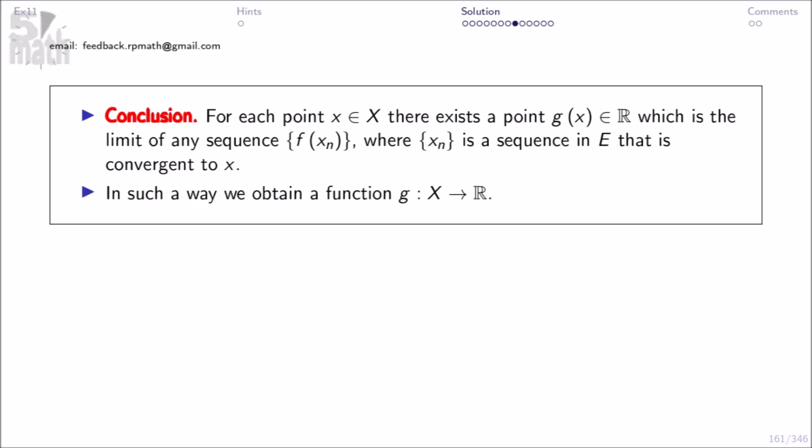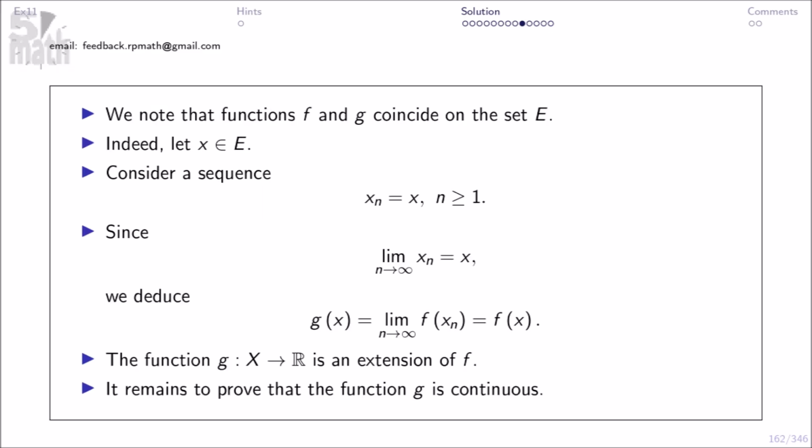Conclusion. For each point x in X, there exists a point g of x in R, which is the limit of any sequence f of xn, where xn is a sequence in E that is convergent to x. In such a way, we obtain a function g here. We note that functions f and g coincide on the set E.